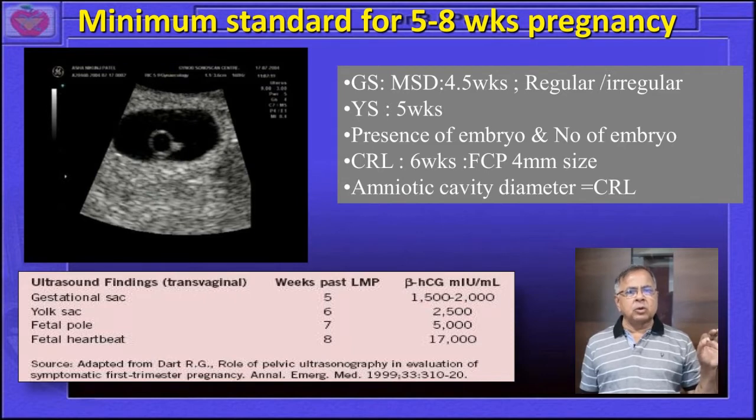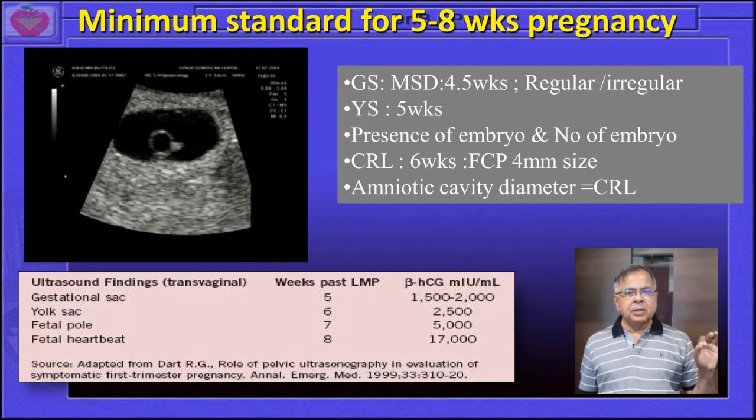If we are not able to appreciate cardiac activity, we have to monitor for early pregnancy problems like absent cardiac activity and missed abortion. We have to correlate with beta HCG estimation in the mother with the help of this pathological test. So at the gestational sac stage, 5 weeks, the beta HCG should be around 1500 to 2000.